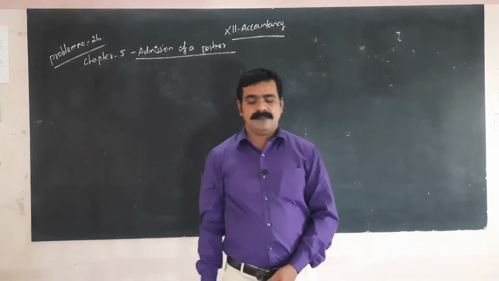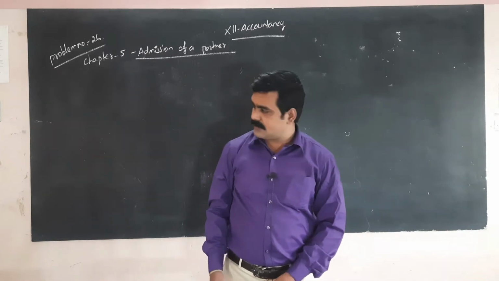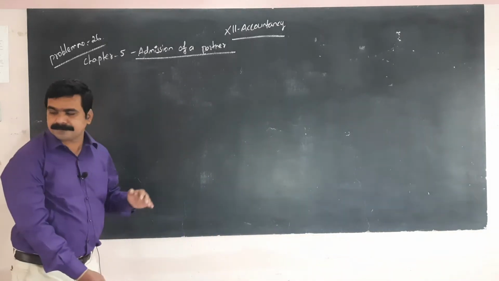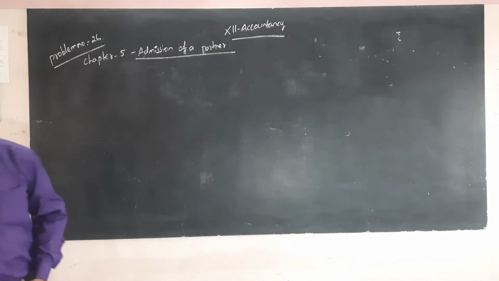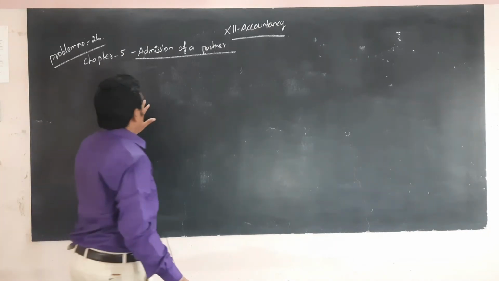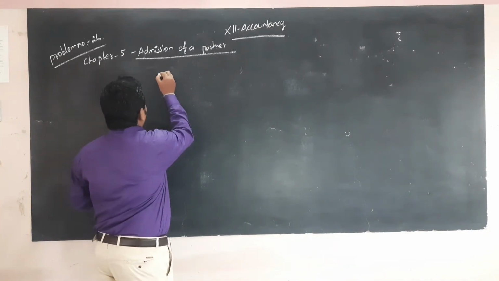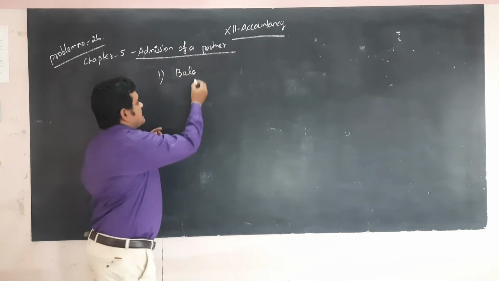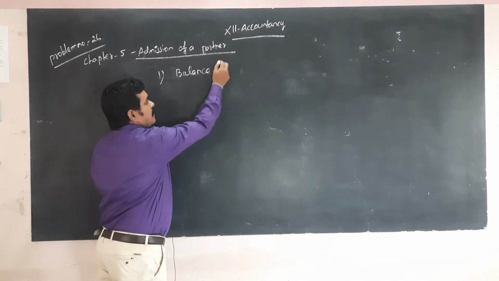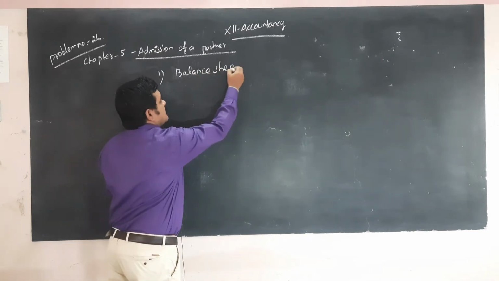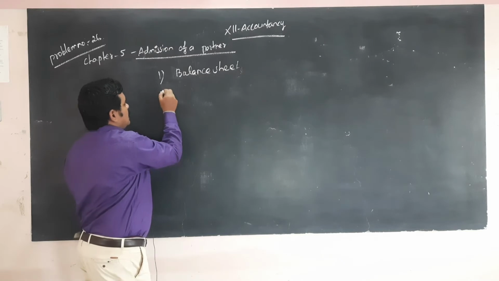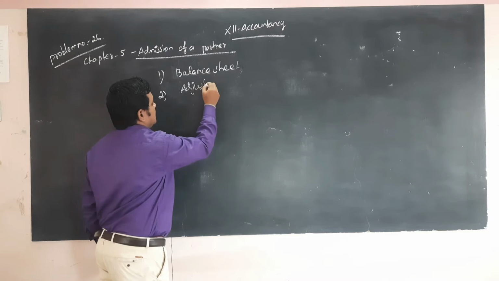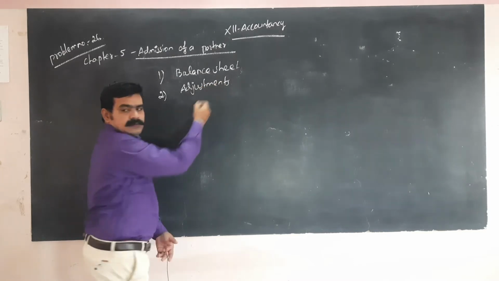In this chapter, problem 26, we have divided into two steps. One is the balance sheet.